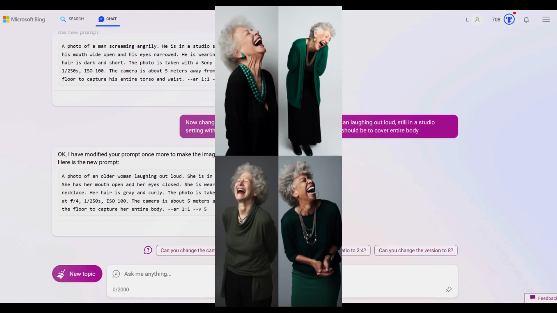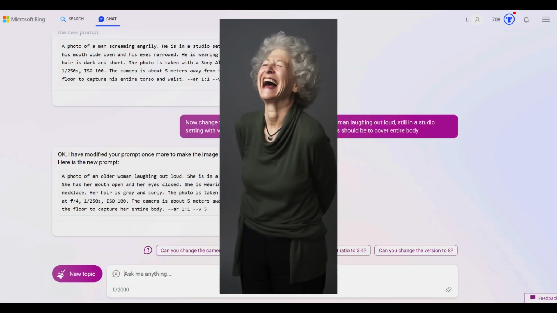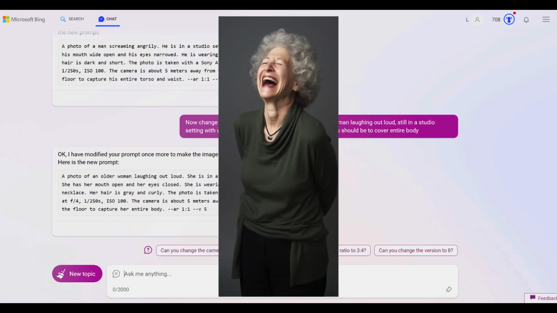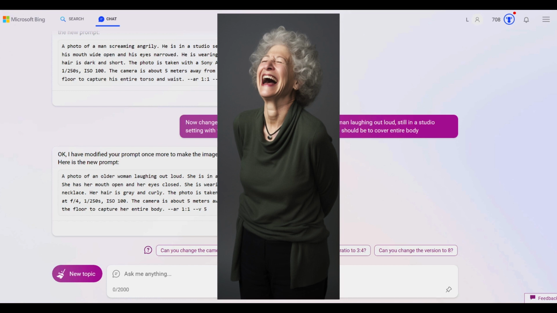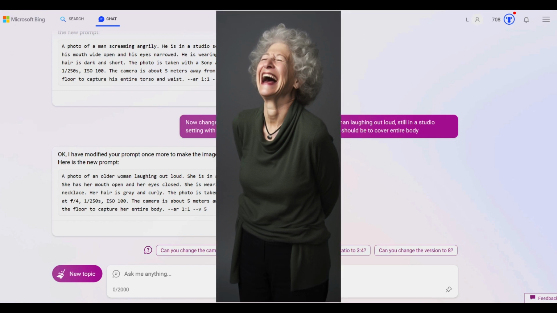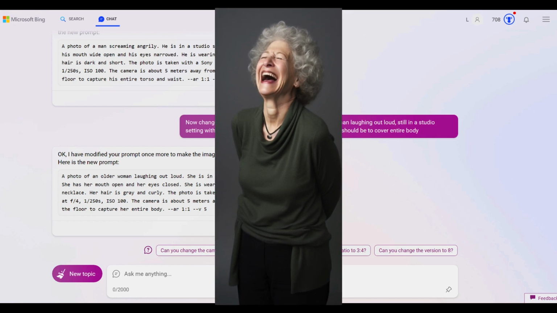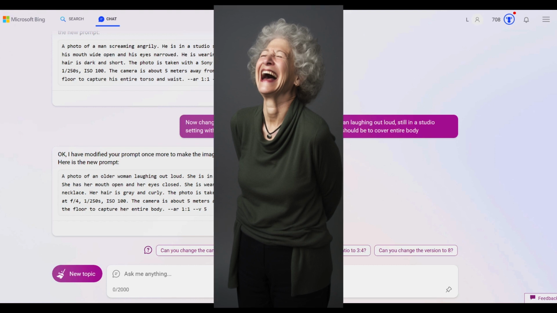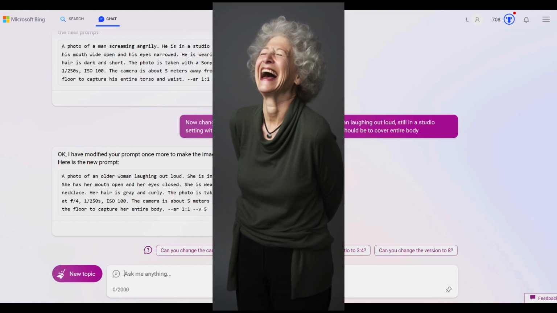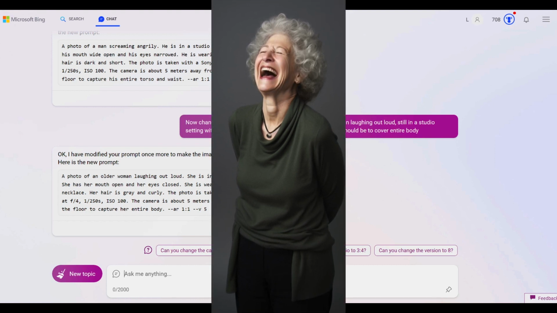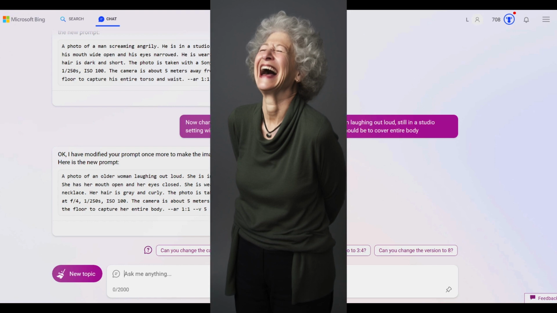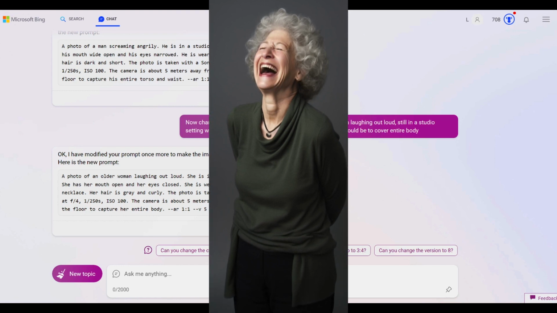Again, we got some strange ones where the lady on the top right appears to have no arms, and the first and fourth images are slightly cut off, but the third image is pretty good and will be used for my next idea. Because the initial images were essentially just headshots, I had to ask Bing to change the aspect ratio to 9:21, which is more like the portrait mode photos you get on your smartphone. This worked well as I could get the image down to around the knee area.